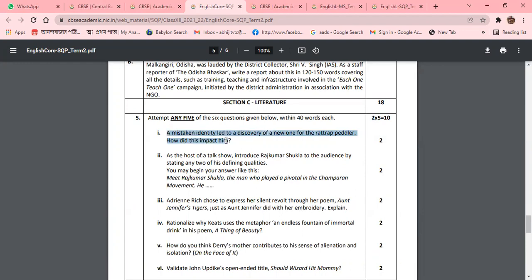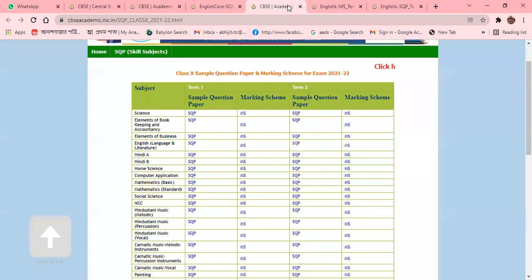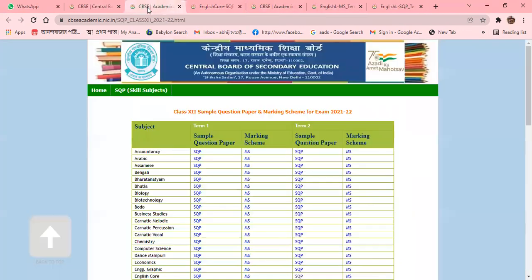So here we can start with that. A mistaken identity led to a discovery of a new one for the rat trap peddler. How did this impact him? So what will be the marking scheme? Very important. What will be the marking scheme? If you don't know about the marking scheme, you cannot give the answer.